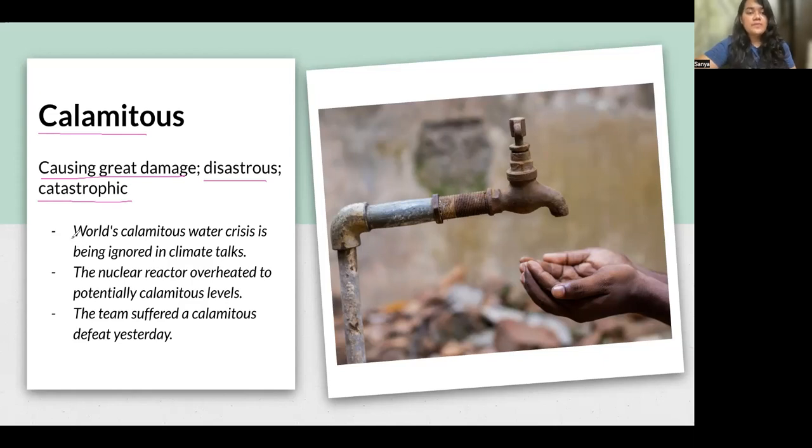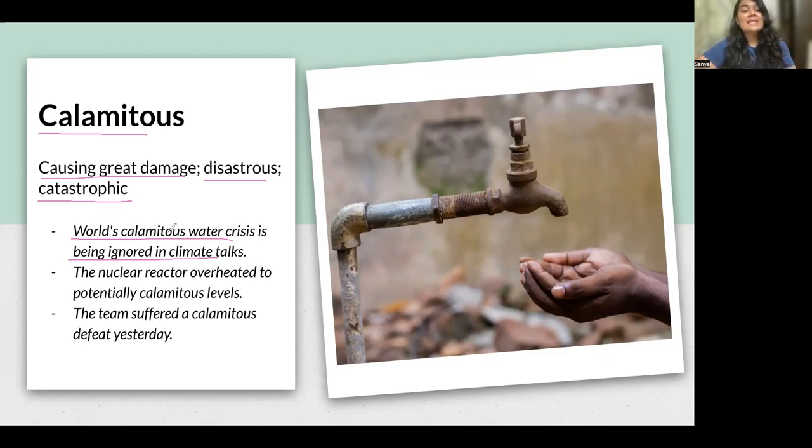For example, world's calamitous water crisis is being ignored in climate talks. Now, there have been so many conversations among the senior authorities or the world's leaders about the climate, but the world's disastrous water crisis, the shortage of water that is causing great damage to people, is being ignored.